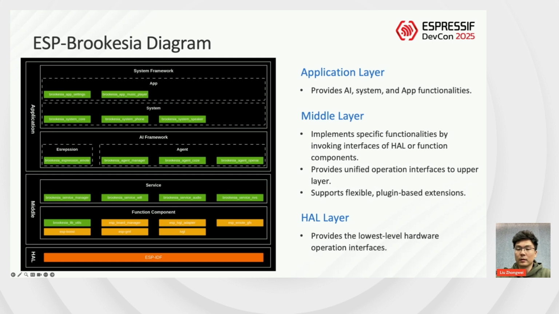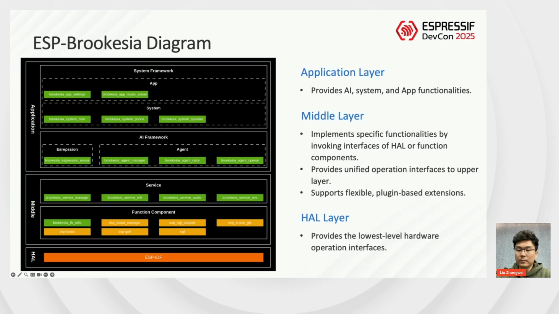Built upon this is the core of our architecture, the service framework. It plays a pivotal bridging role. It can call upon HAL or middleware capabilities below, while providing unified operational interfaces to the application layer above, and it supports flexible plugin-based extension.